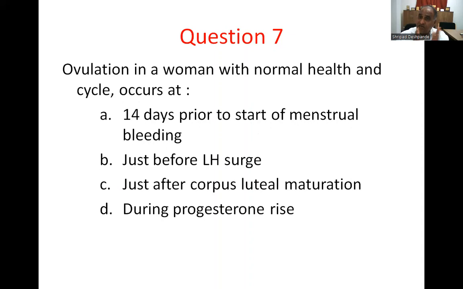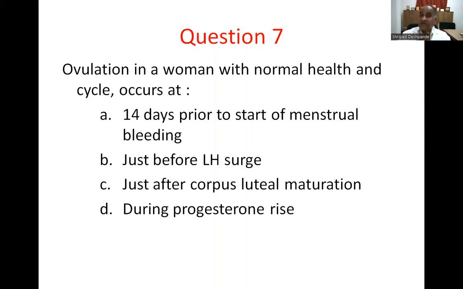Whereas the luteal or secretory part is a fixed part because it depends upon the lifespan of the corpus luteum. After ovulation, the corpus luteum is formed. The corpus luteum waits for the gonadotropins to stimulate it, and these gonadotropins usually come from the fertilized ova.